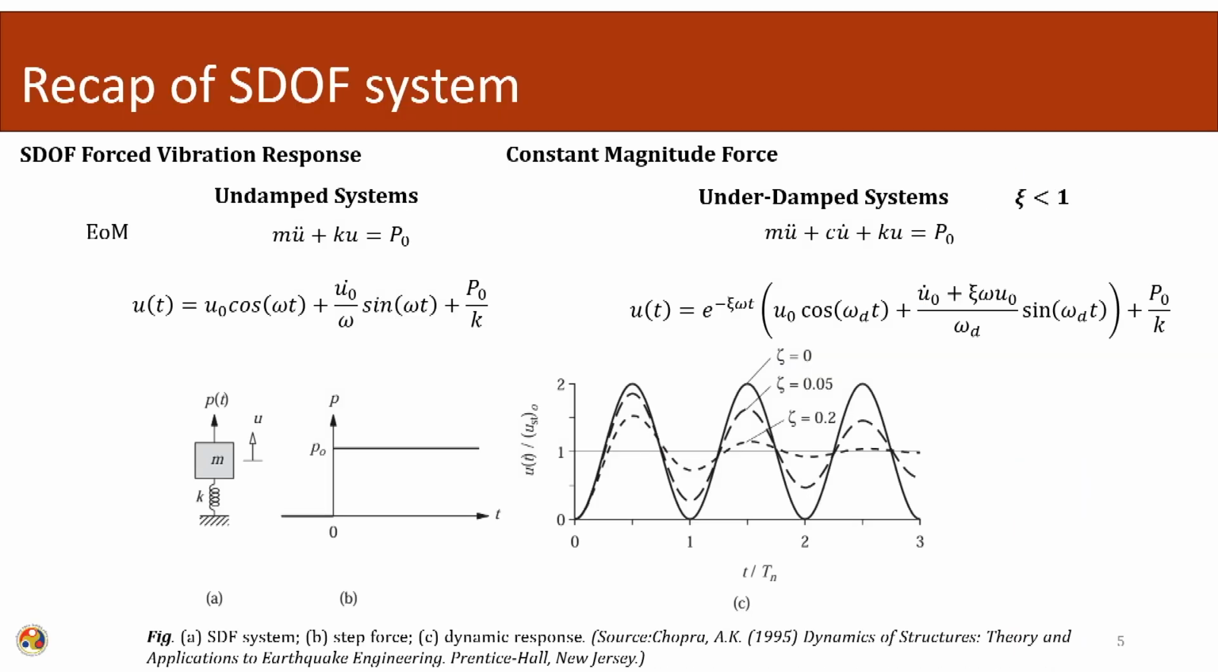So, these are the undamped systems, and these are the underdamped systems. Undamped system means C equals 0. Underdamped system means the ratio of C to C critical, that is zeta, is less than 1.